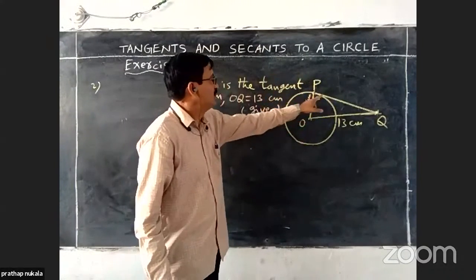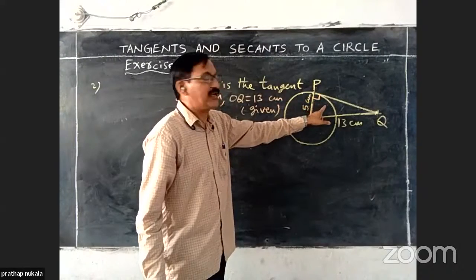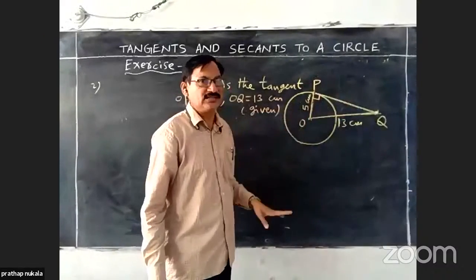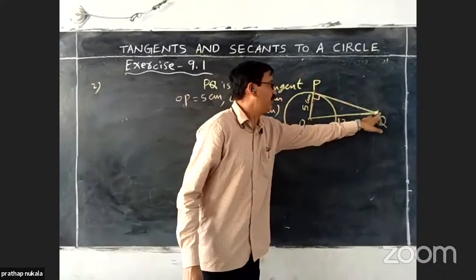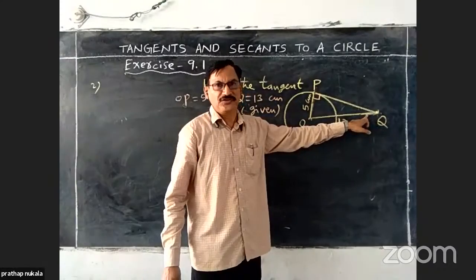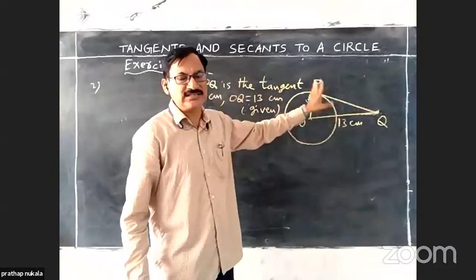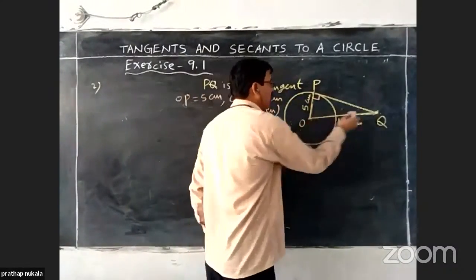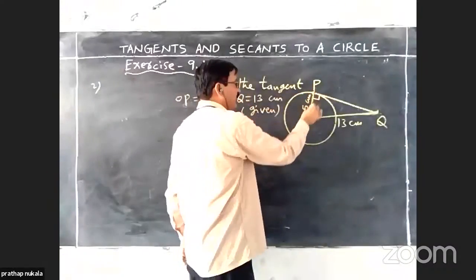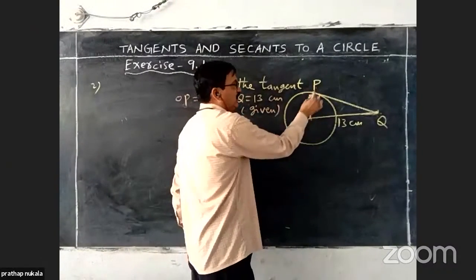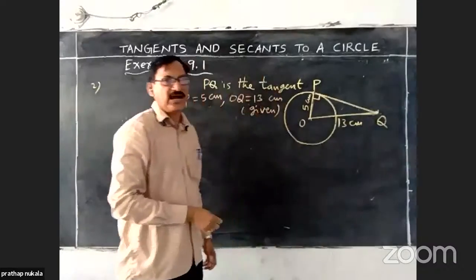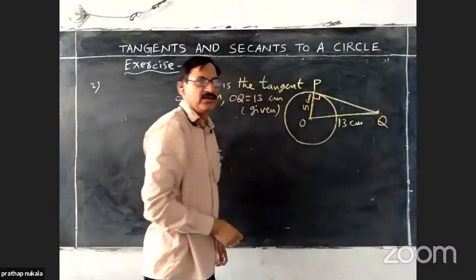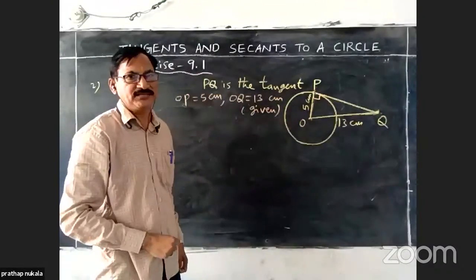Don't confuse. A right angle triangle is formed. OP and PQ are two sides. Here, OQ can be treated as the hypotenuse of the right angle triangle. OQ is the hypotenuse. If we take OP as base, then PQ will act as height. If we take PQ as base, then OP will be the height of the triangle.